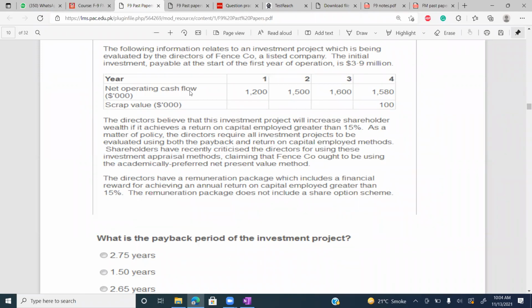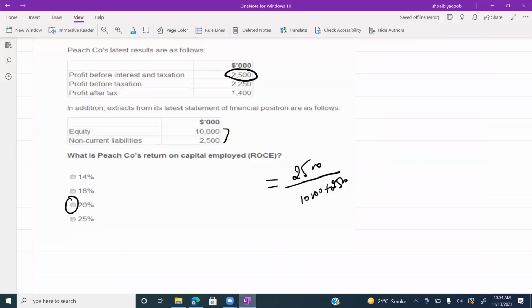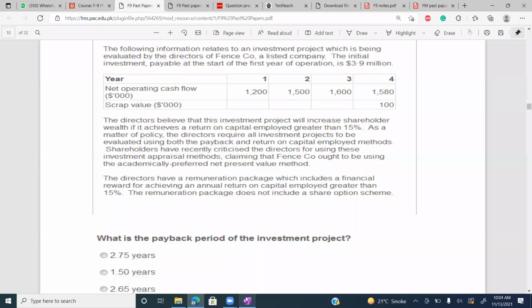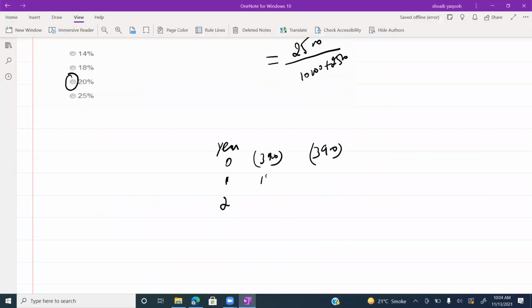Okay, first one: what is the payback period? Initial investment is 3,900. So let's calculate the payback period. The outflow is 3,900. The inflows are 1,200, 1,500 and 1,600.